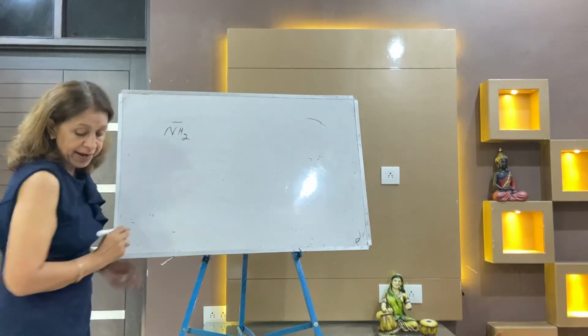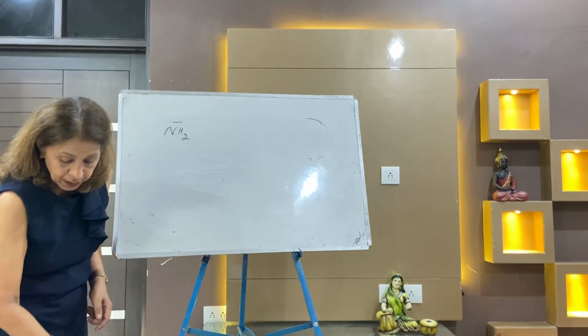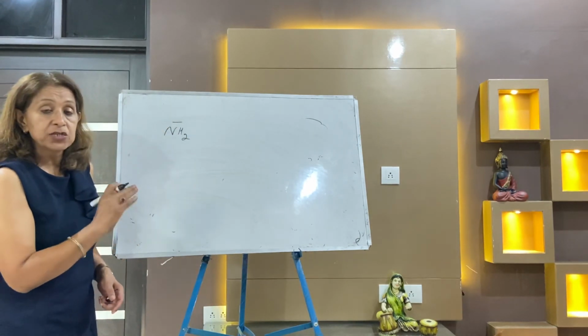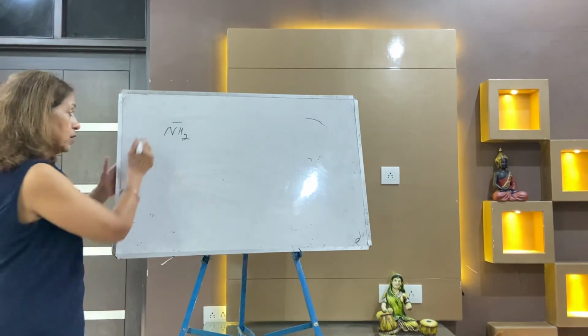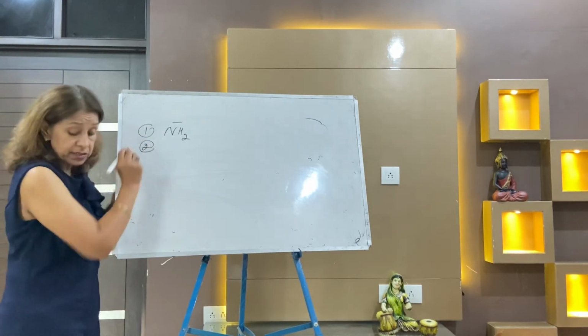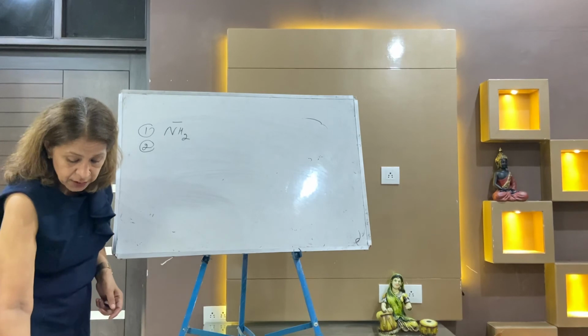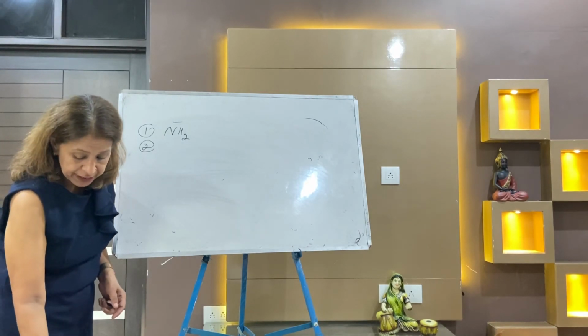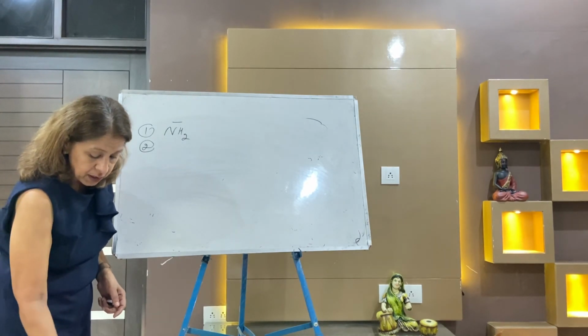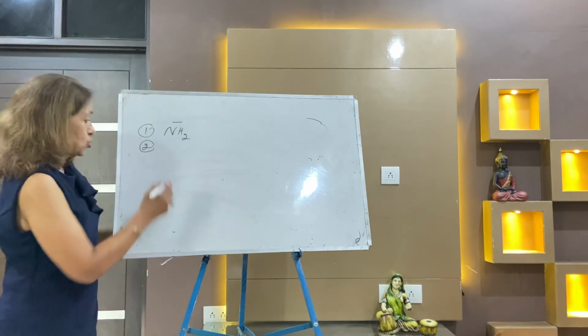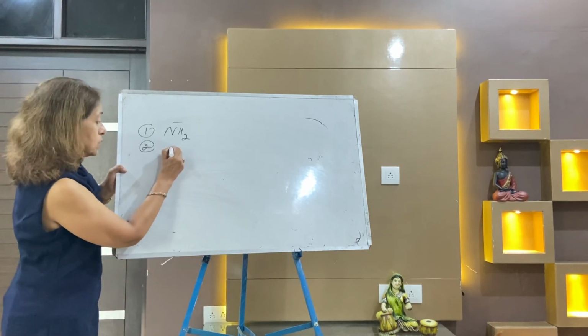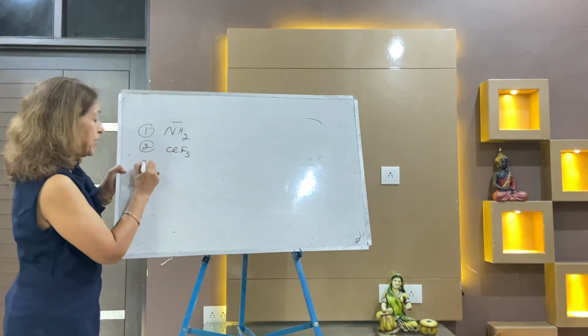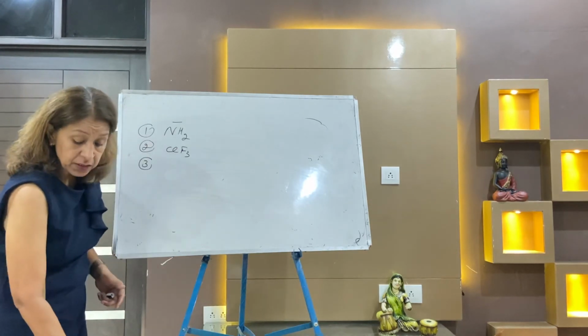What is the shape of NH2 minus? Write down. The answer is bent V. Bent V. You practice at home. Next, I'm taking the second example. It is ClF3, T shape. Its shape is T shape.